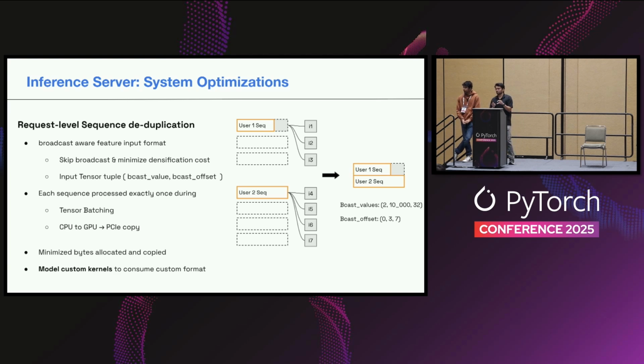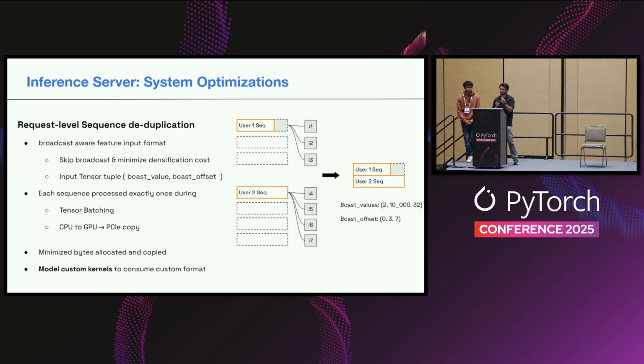But this is not as simple as it looks. And the reason for that is your model still cannot distinguish which items belong to which sequences. And so what we had to do is actually rewire our entire training pipelines, data generation pipelines, the inference feature formats, and the inference engine itself, to now make the model accept 2 different inputs. So it accepts every unique sequence, and along with that, it also accepts a broadcast offset.